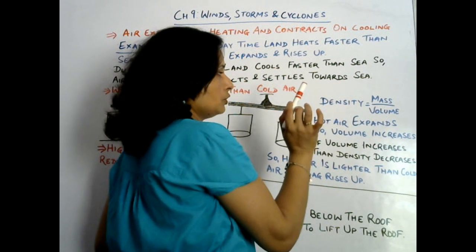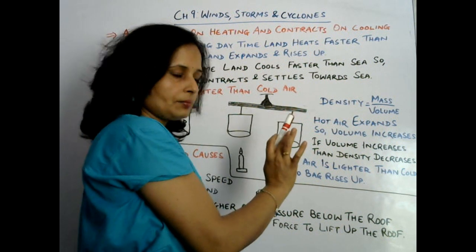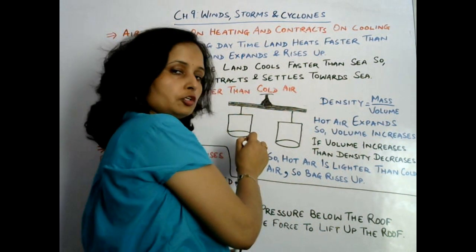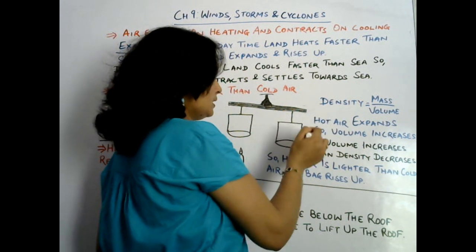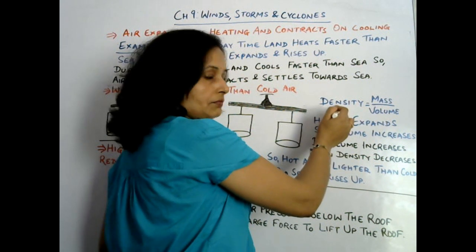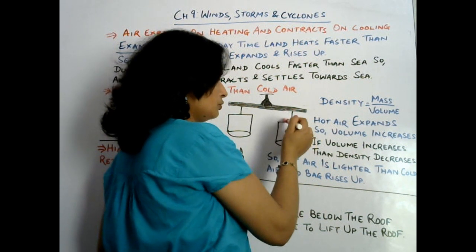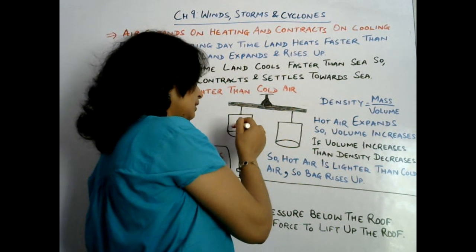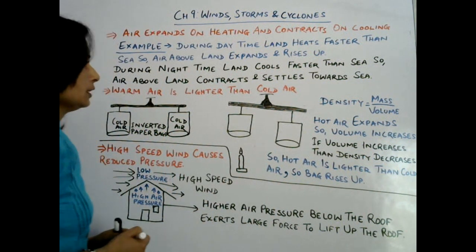Density is equal to mass upon volume. Whatever the mass of air is here or here, that is the same; the amount of air is the same. But the density depends upon volume. So with hot air the volume increases, so density will decrease, and with cold air the volume decreases, so density will increase. Increasing density makes the air heavy and it settles down, and decreasing density makes the air light and it rises up. So this is the characteristic of air.